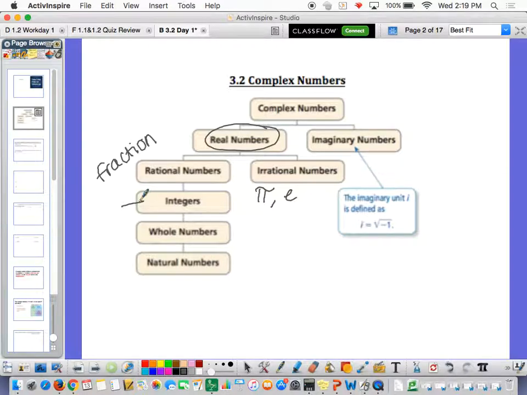Okay, but what this section kind of gets into is imaginary numbers. And imaginary numbers live with the unicorns.